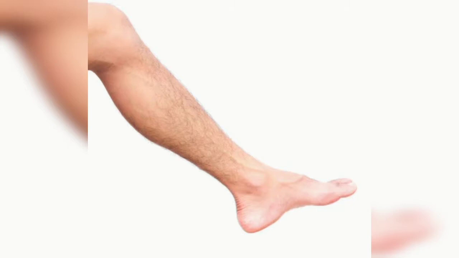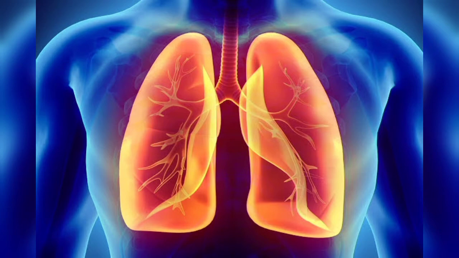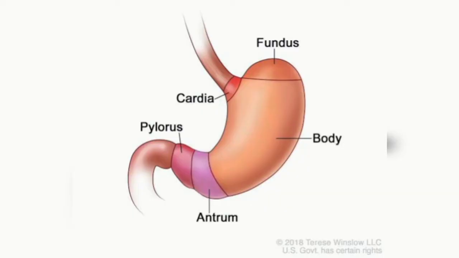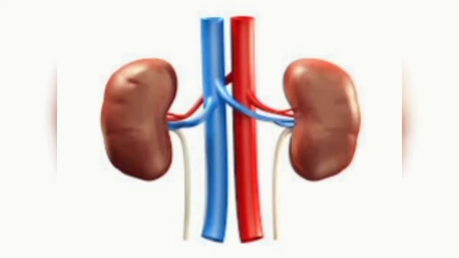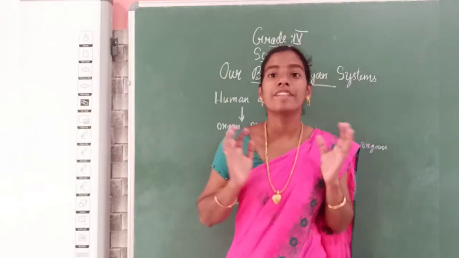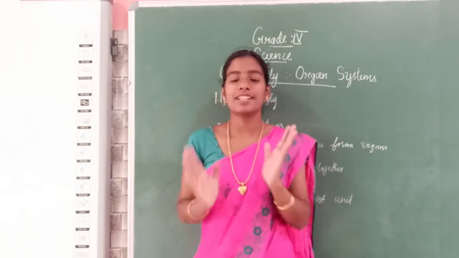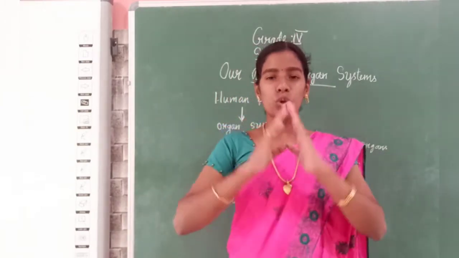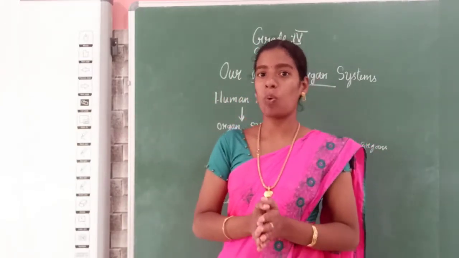What is this? Hand. Next, what is this? Legs. Can you find what this is? Yeah, very good. Lungs. Then this one? Stomach. Then this picture shows? Yeah, very good. Kidney. Very good. You all answered very well. You found all the organs I have shown.